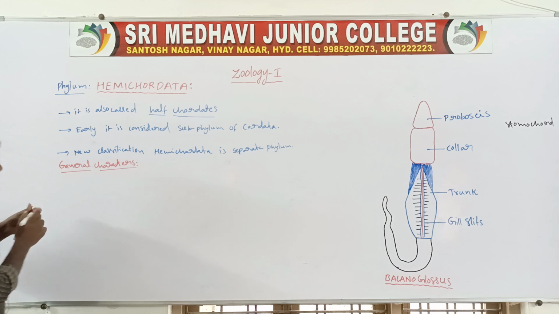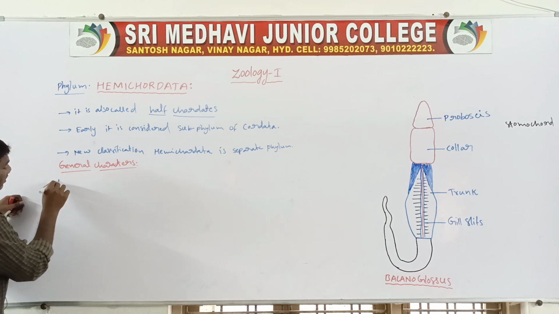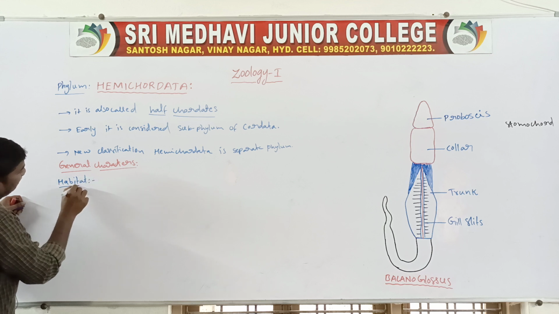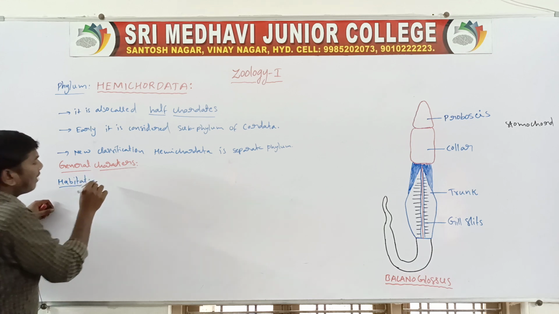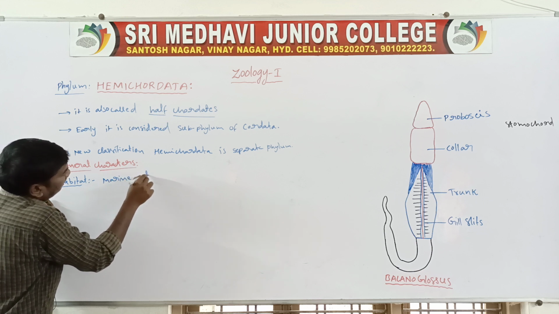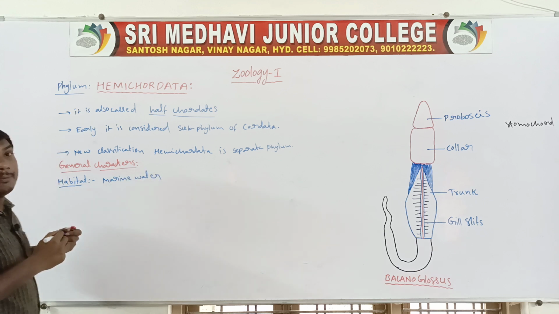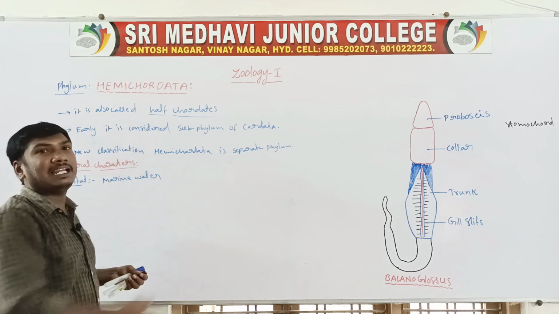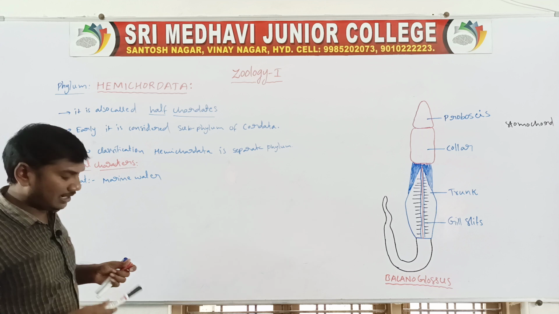Next, general characters. First one, habitat. The habitat means their living place. These phylum Hemichordata animals live in marine water.